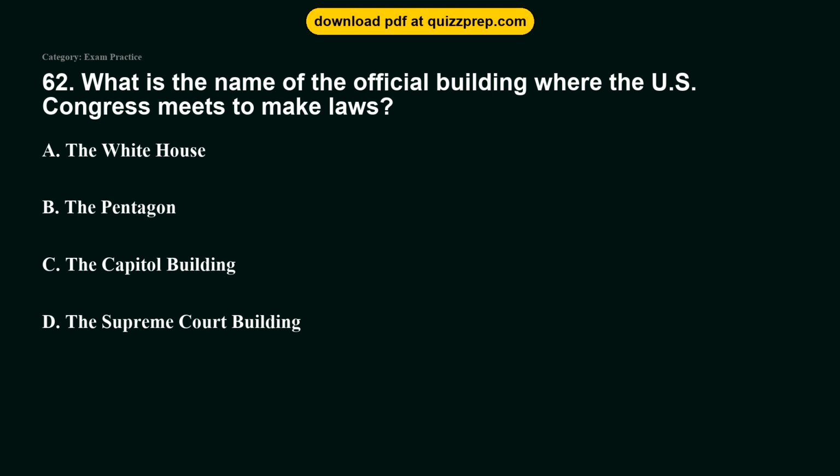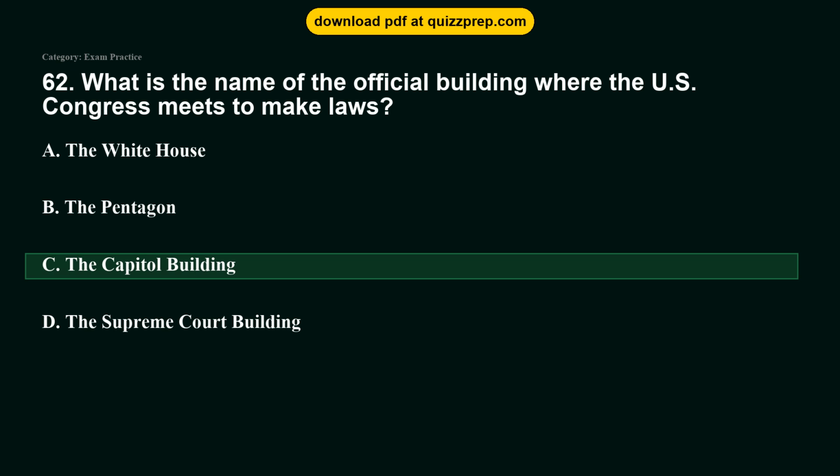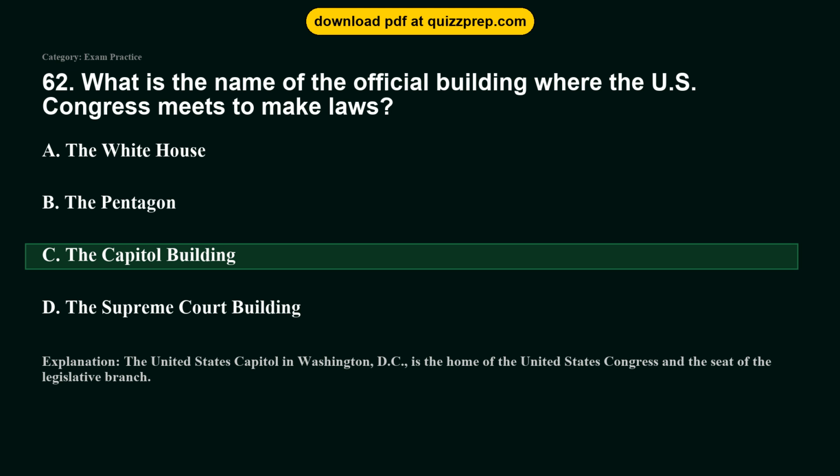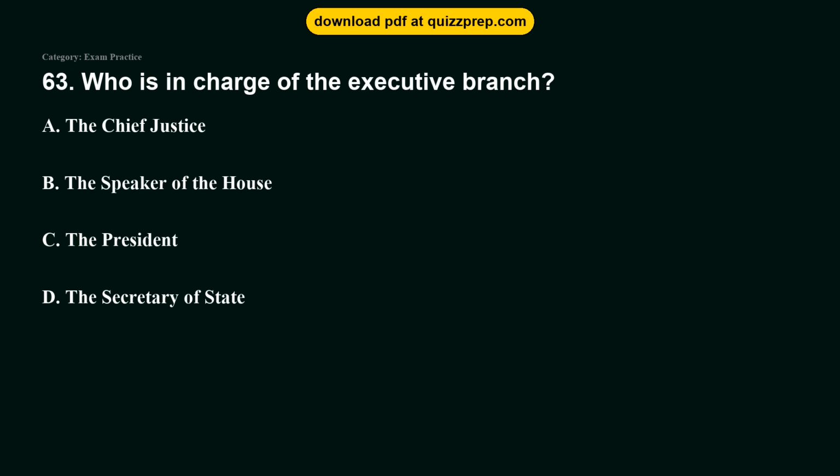Question 62. What is the name of the official building where the U.S. Congress meets to make laws? Option A, the White House. Option B, the Pentagon. Option C, the Capitol Building. Option D, the Supreme Court Building. The correct answer is option C, the Capitol Building. The United States Capitol in Washington, D.C., is the home of the United States Congress and the seat of the legislative branch. Question 63. Who is in charge of the executive branch?